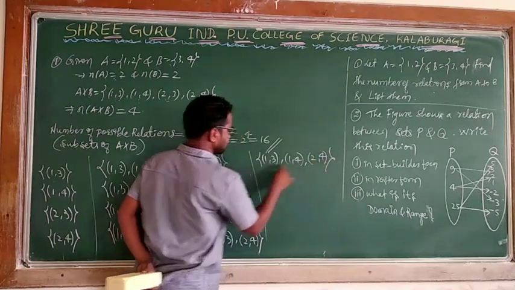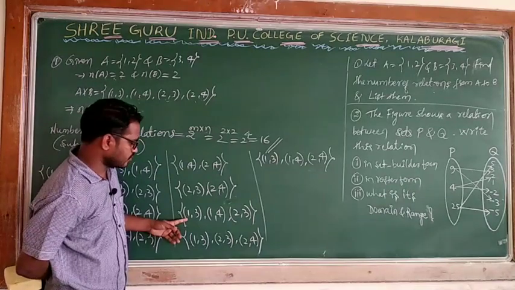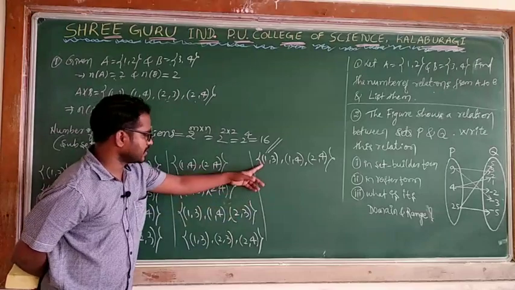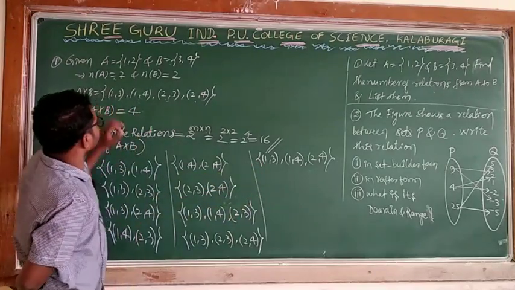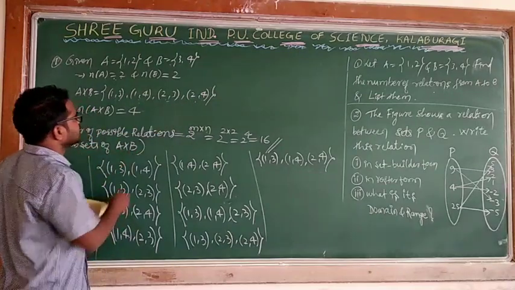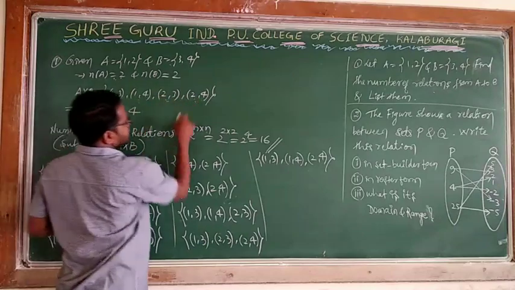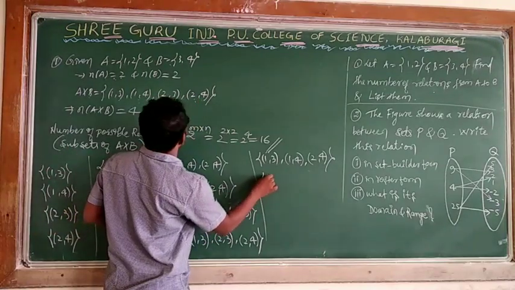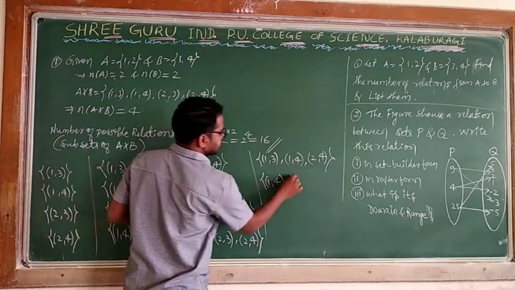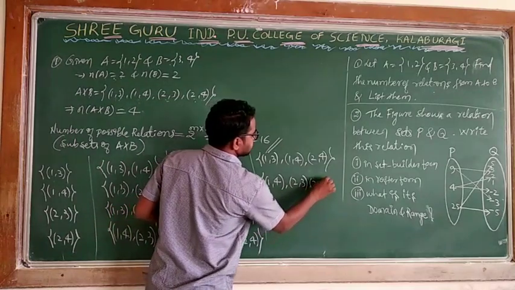See there, here (1,3), (1,4), (2,4) is not there. (1,3), (2,3), (2,4), but it is (1,3), (1,4), (2,4), and another one (1,4), (2,3), (2,4). Means I can write this including another one (1,4), (2,3) and (2,4). The thing is same.